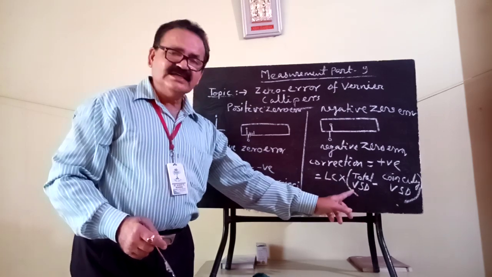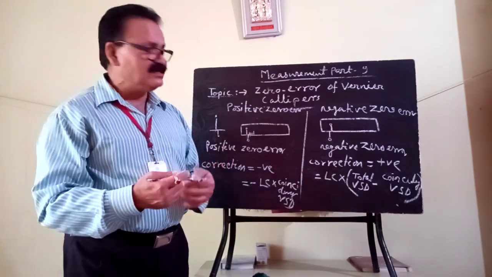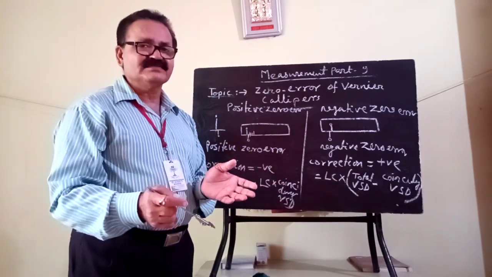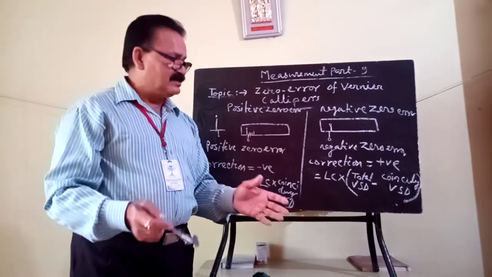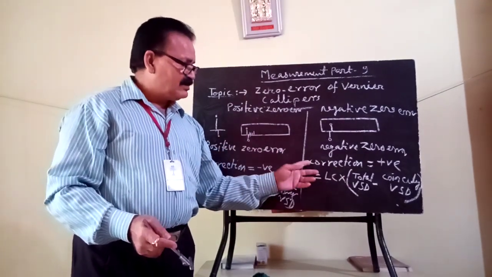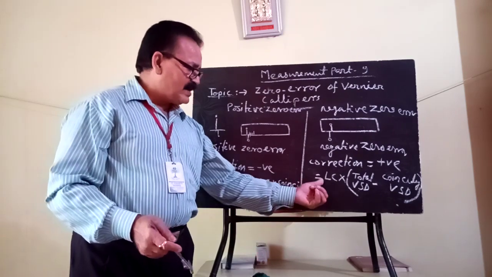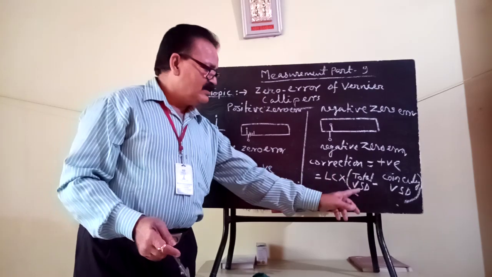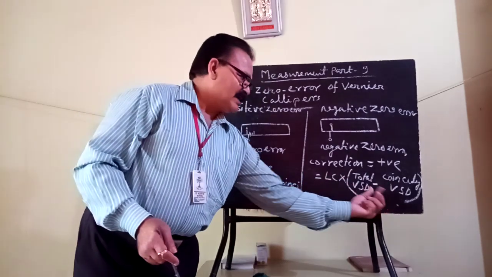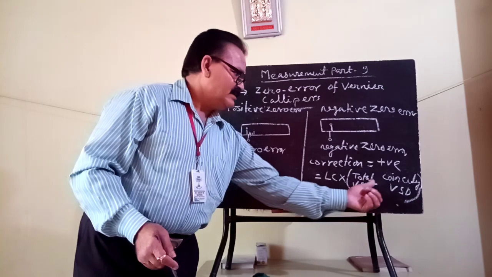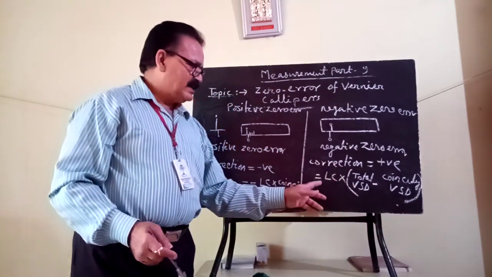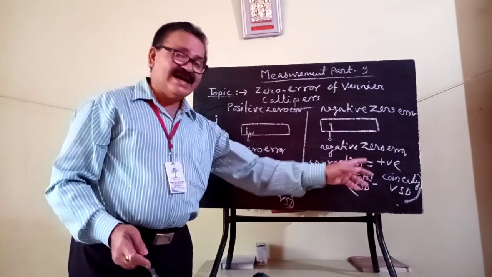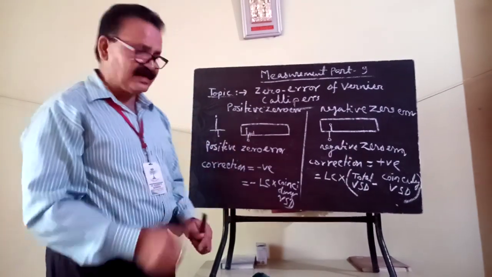If the device contains 20 divisions, say 12 divisions coincide, then it is 20 minus 12. So if the Vernier has 20 divisions, your correction will change accordingly. So to find the negative zero error, your correction will be the least count into the total VSD minus the coinciding VSD. That will be the correction that is to be added to your observed value to get the correct value.